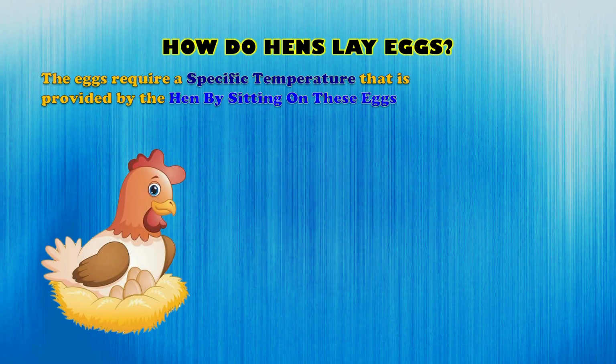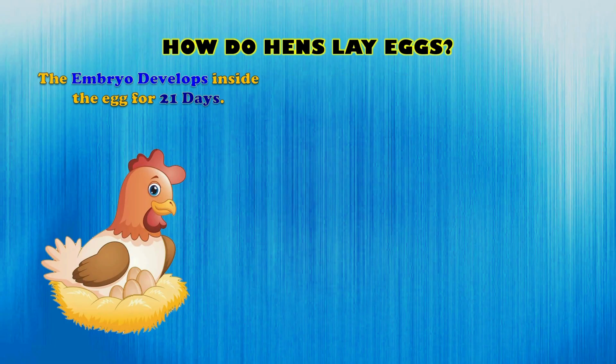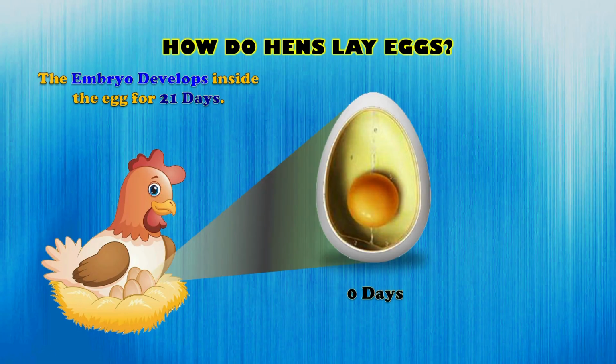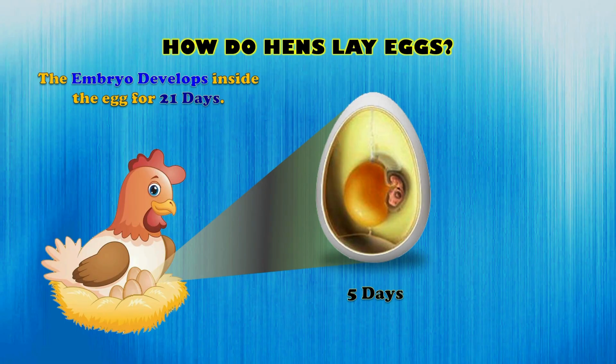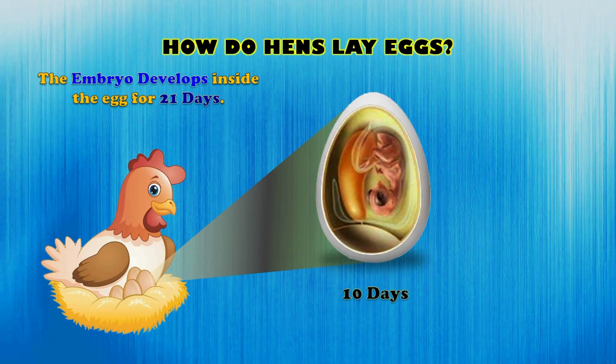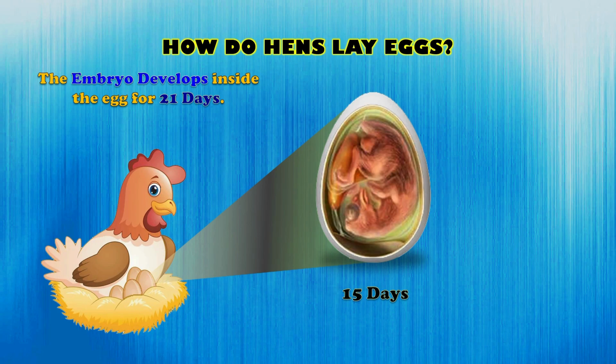Once the hen lays the fertilized eggs, they need a constant warm temperature to grow properly. The hen provides this warmth by sitting on the eggs, keeping them heated from outside. This process of keeping the eggs warm is called incubation. Inside the egg, the tiny embryo slowly continues to grow and develop. This development takes place for 21 days, during which the chick forms feathers, beak, legs, and all its body parts.